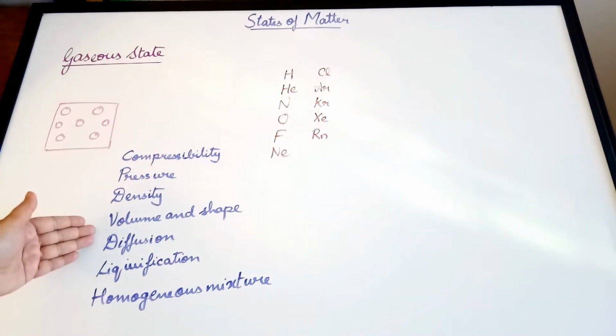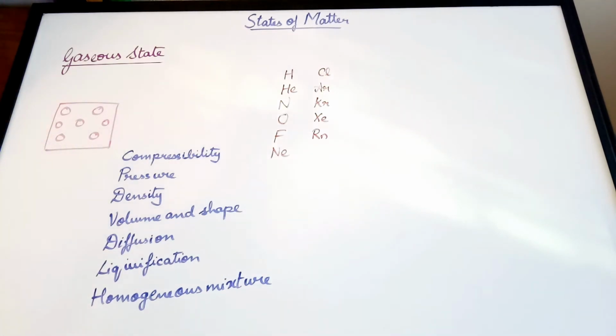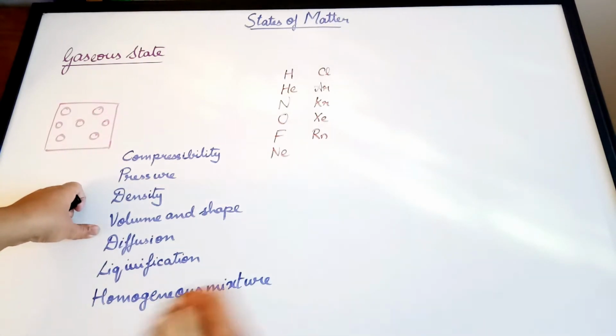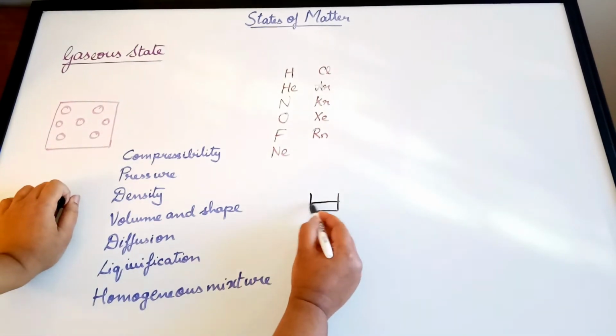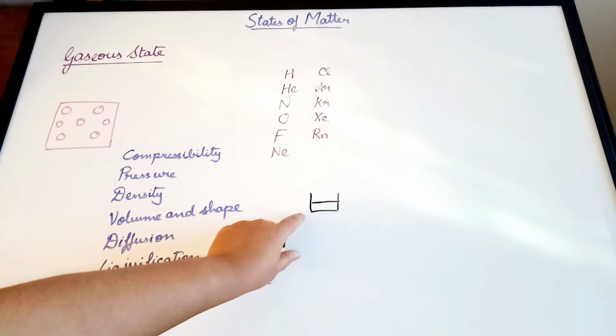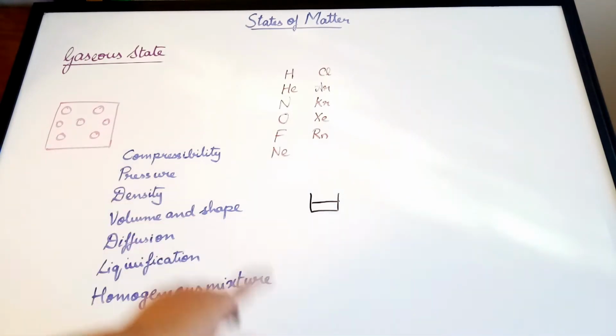Volume and shape. Due to the particles being so far apart and having less intermolecular force of attraction, they do not have a proper volume and shape. And a simple way of understanding the volume is this: let's assume this is a beaker and we have some amount of liquid. No matter what, the volume of the liquid will stay the same. So if we measure it using a measuring cylinder or a burette, the volume of the liquid is going to stay the same. But suppose we have a gas.